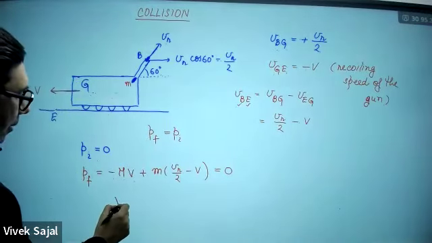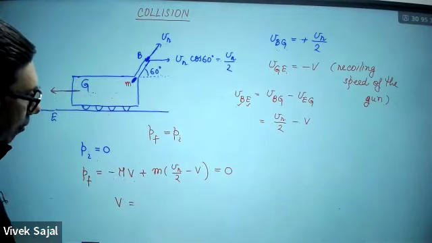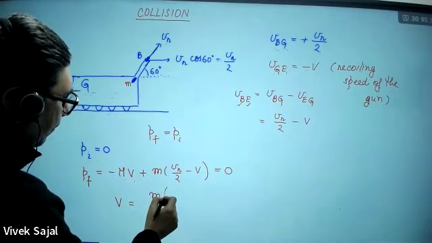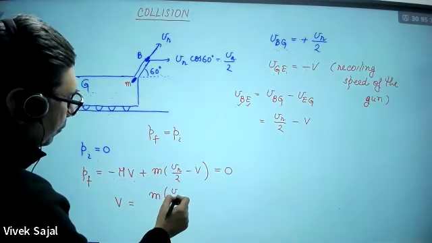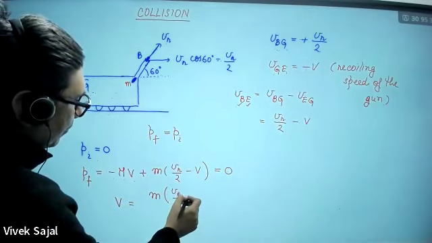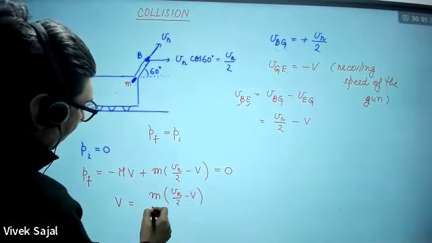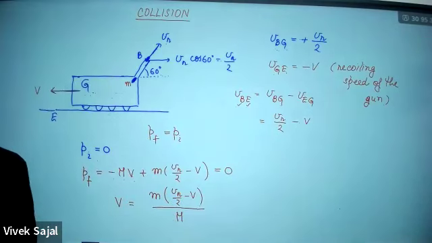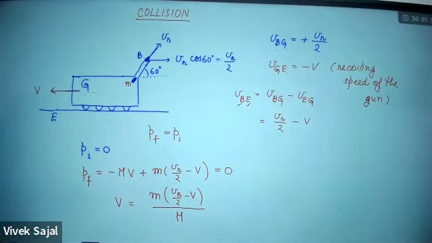So this V will be equal to m times VR upon 2 minus V, upon capital M. Is it okay?